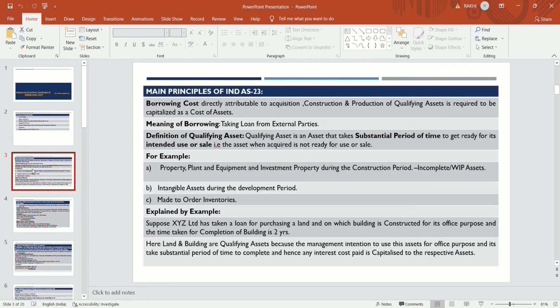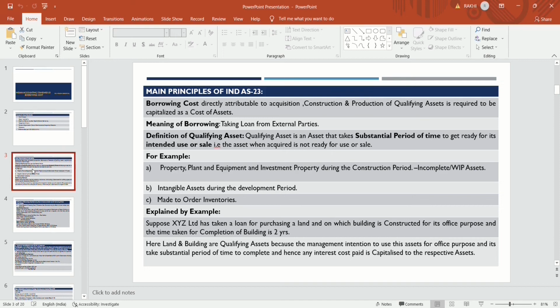So let's start. Firstly, we will discuss the main principles of this standard. It says that the borrowing cost which is directly attributable to the acquisition, construction and production of a qualifying asset is required to be capitalized as a cost of the asset.